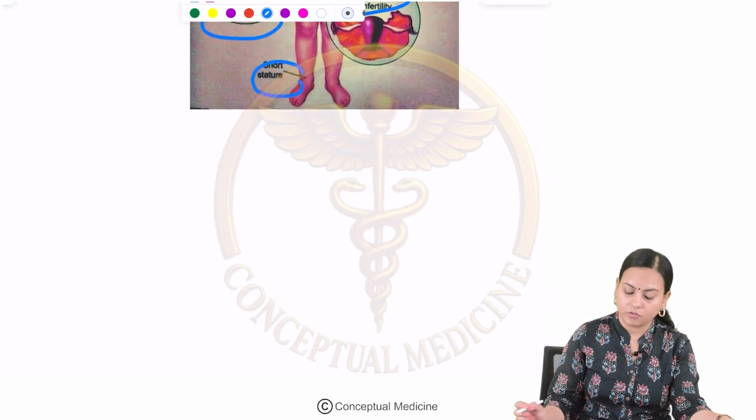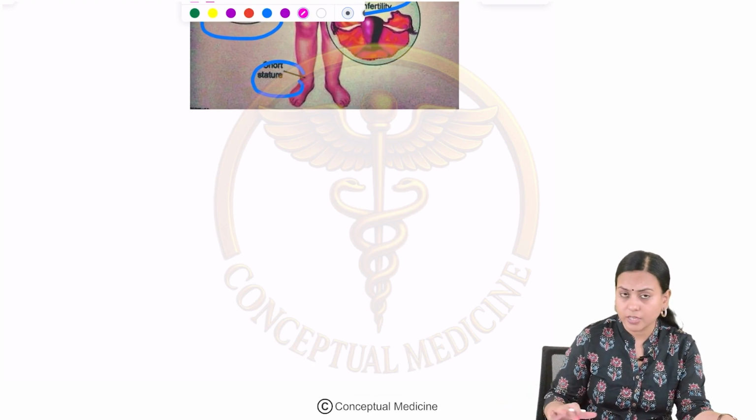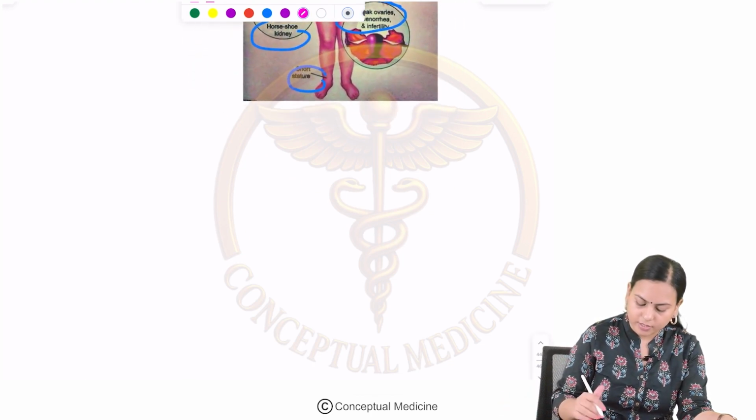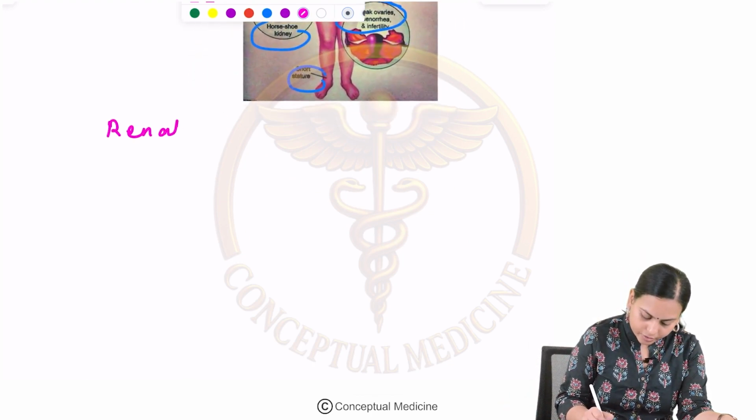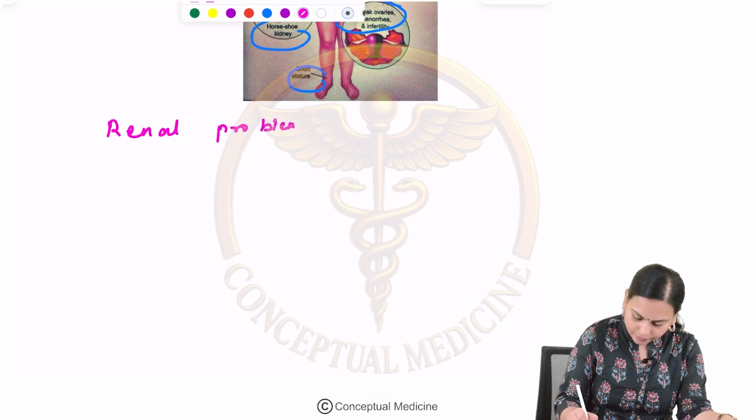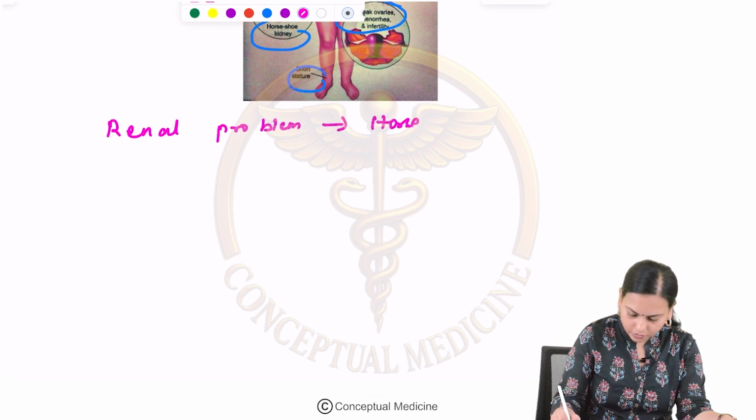So now we know there will be associated renal problems in these patients, right? So what are the renal problems that can be expected? Yes, it is horseshoe kidney.